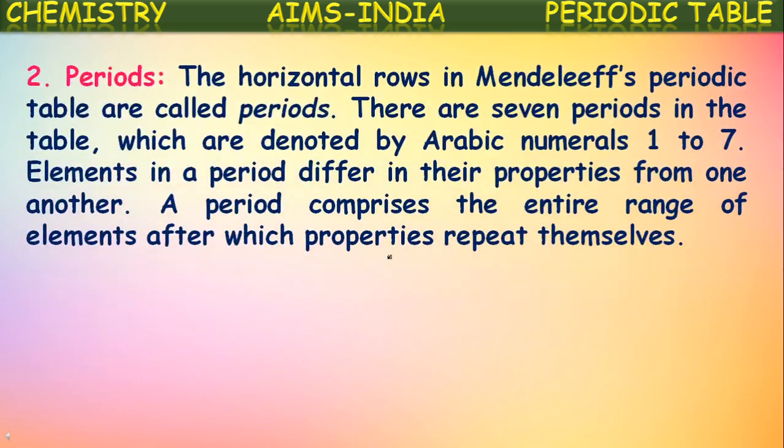Next, periods. The horizontal rows in the Mendeleev's periodic table are called periods. There are 7 periods in that periodic table, which are denoted by Arabic numbers 1 to 7. Elements in a period differ in their properties from one to another. So there is no similarity between the properties of the elements in a period from left to right. There is no comparison, but only there is comparison between the elements' properties in a group. So a period comprises the entire range of elements after which properties repeat themselves.